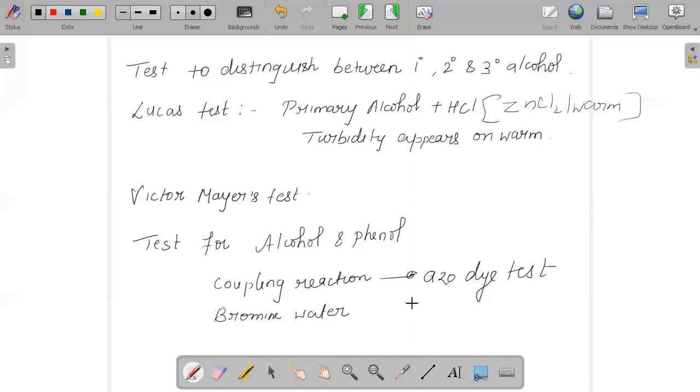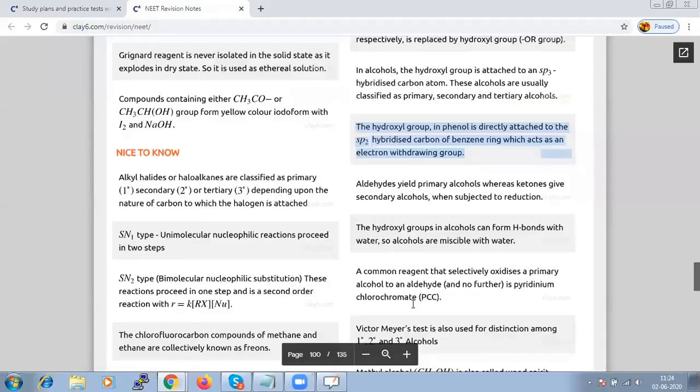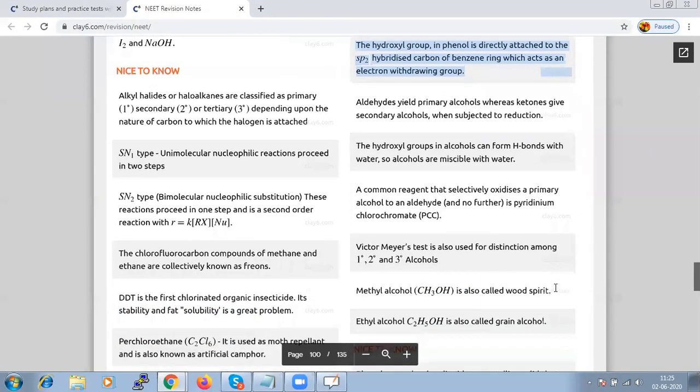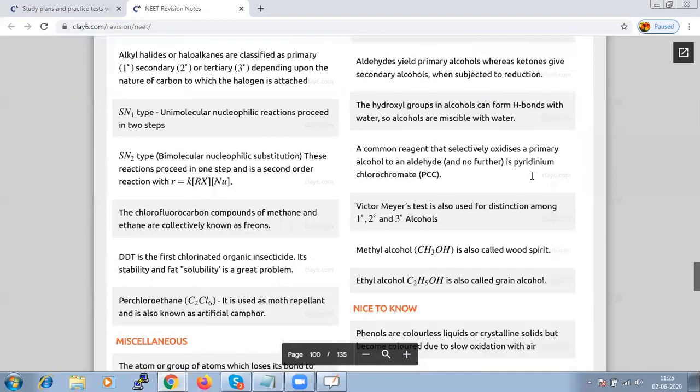And there are certain points to remember: a hydroxyl group in alcohol can form H bond with water. That is why we are saying that alcohols are miscible with water. And a common reagent that will selectively oxidize a primary alcohol to aldehyde is pyridinium chlorochromate, which we call in short PCC. And Victor Meyer test is being used for distinguishing primary, secondary, and tertiary alcohol.